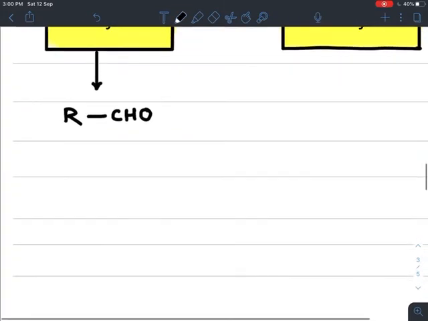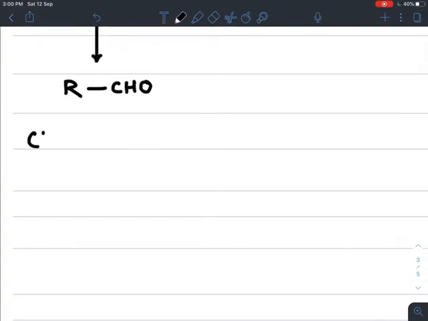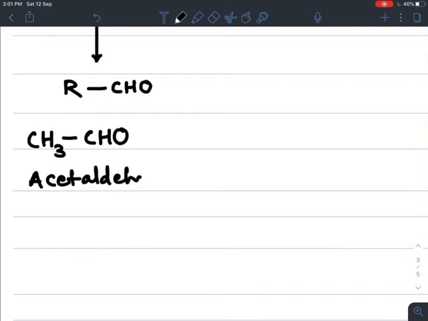Suppose we take an example of CH3CHO, methyl group attached to the aldehyde group. The name of this aldehyde is acetaldehyde. Acetaldehyde is an example of aliphatic aldehyde, or its IUPAC name is ethanal.